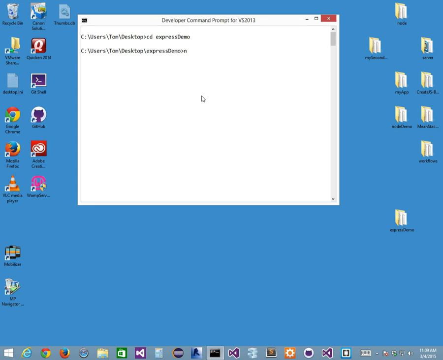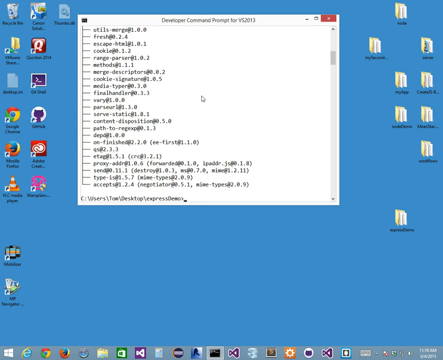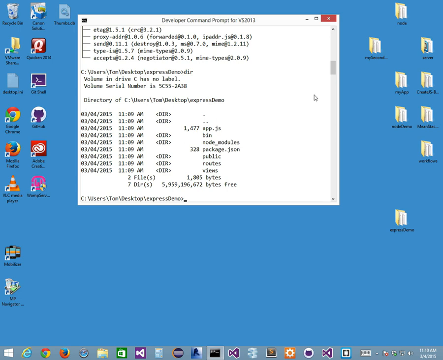And then I've got to do an npm install. When I do that, it takes all the files that I need that's listed in my package.json file that's generated automatically for me by using Express, and it adds all my dependencies in my node modules folder that it creates. So if I do a dir now, I have a node modules folder.